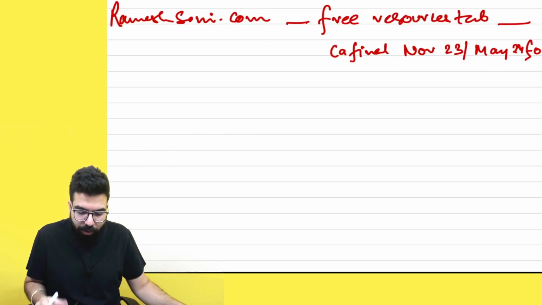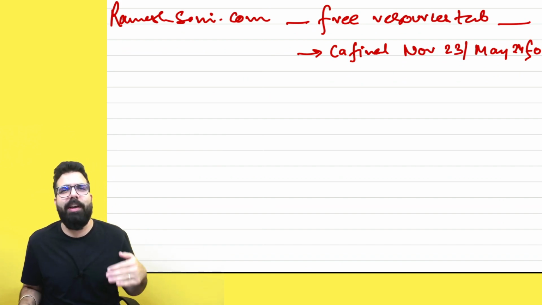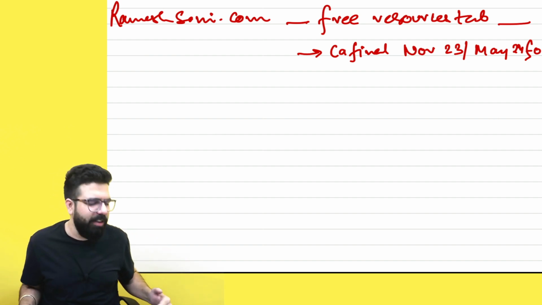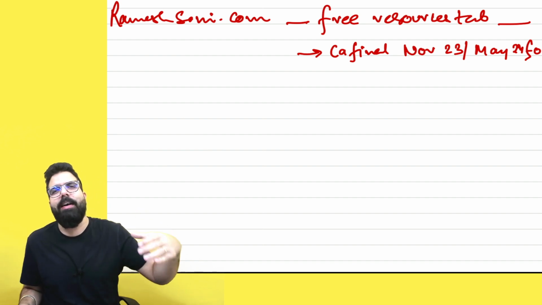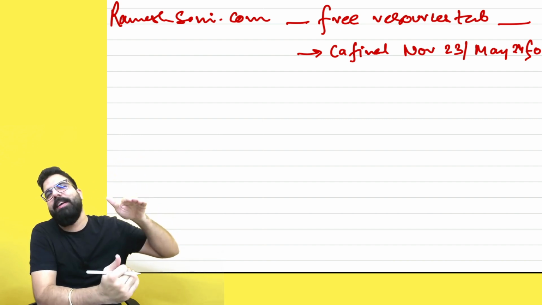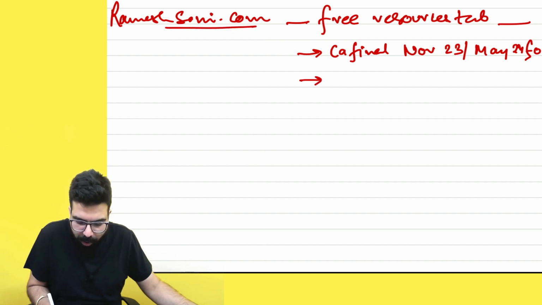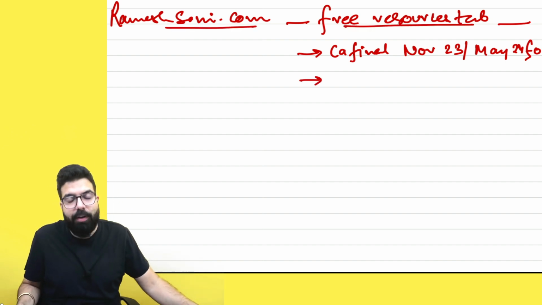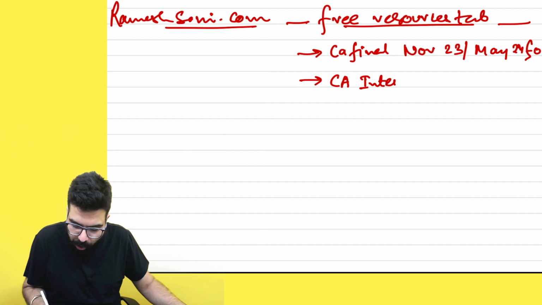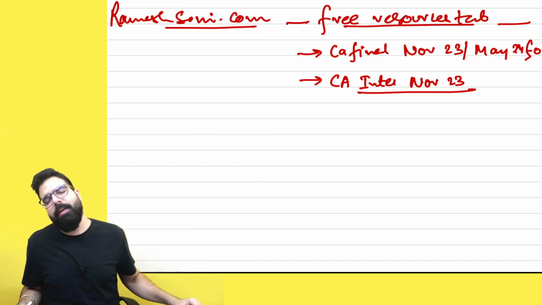These amendments are for both CA Final and CA Inter. CA Final students will stay with me for approximately 2.5 or 3 hours of class. CA Inter students will stay with me only for 1.5 hours, till the amendments for them get over. Basically, for them the amendments till the chapter of returns are applicable. After that, we will continue with the CA Final students. CA Inter students, you also have to go to rameshsoni.com, free resources, and then the CA Inter November 23 folder. There you will find the statutory update material and the amended charts.